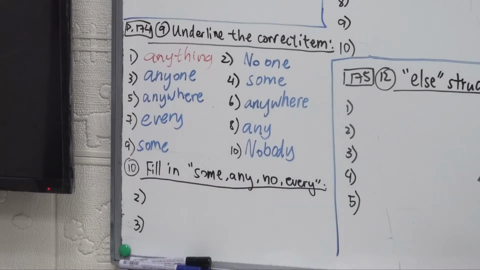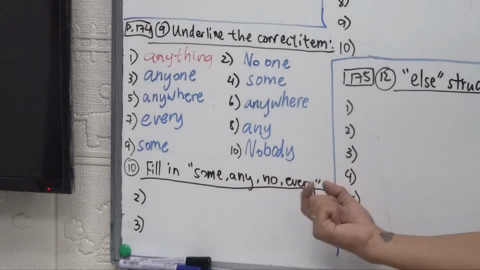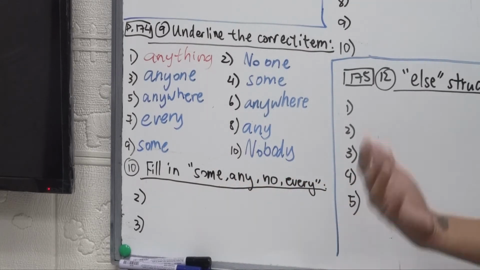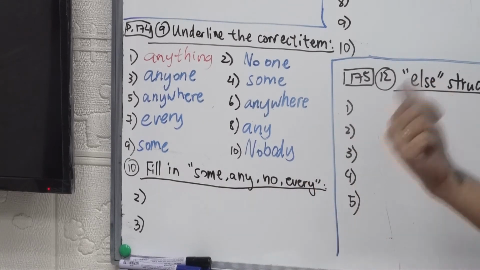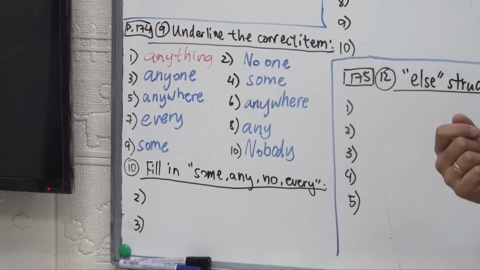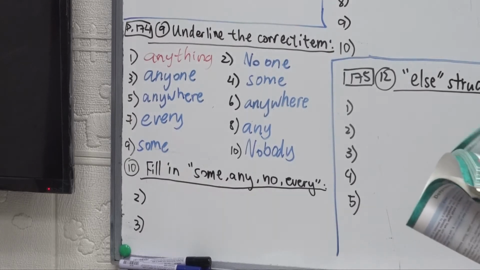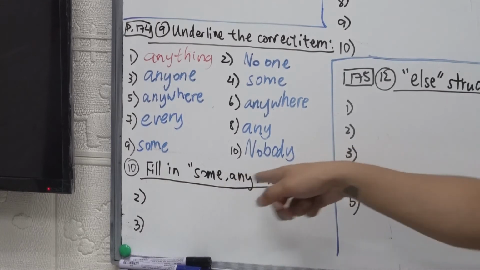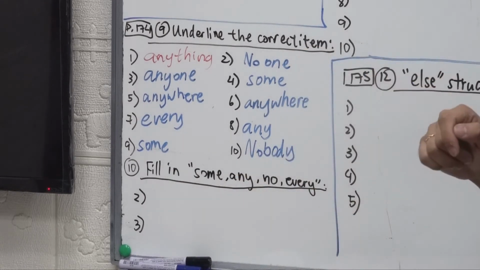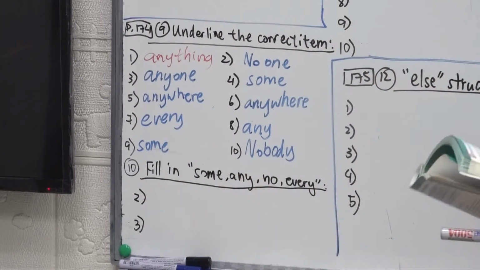All right, so for part 10, fill in some, any, no, or every, or their compounds. Compounds means these words put together with different parts of speech. So we have the adjective, we have the adverb, and the pronouns. So anybody, somebody, nobody, everybody, for example. So let's look at the example.